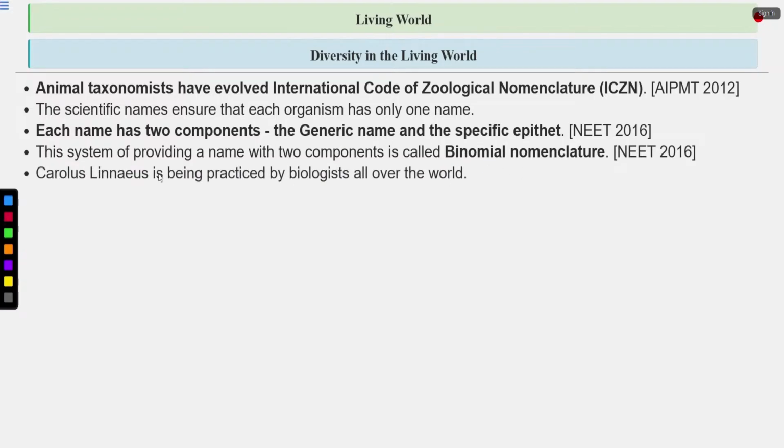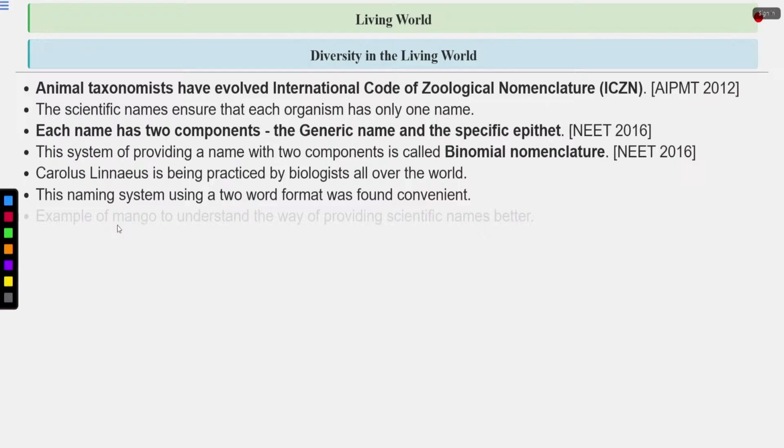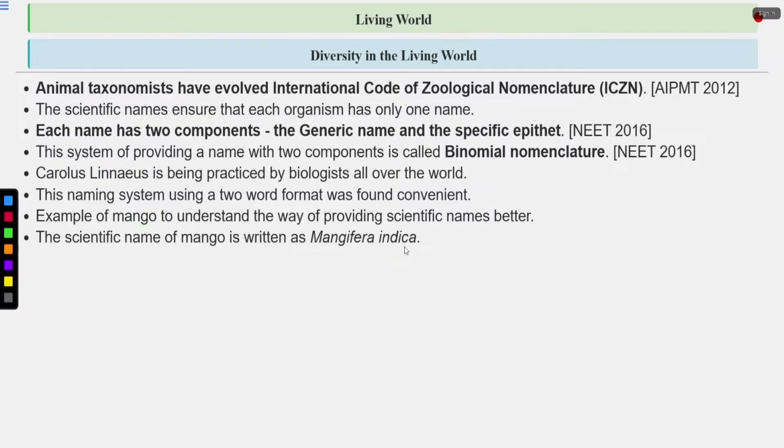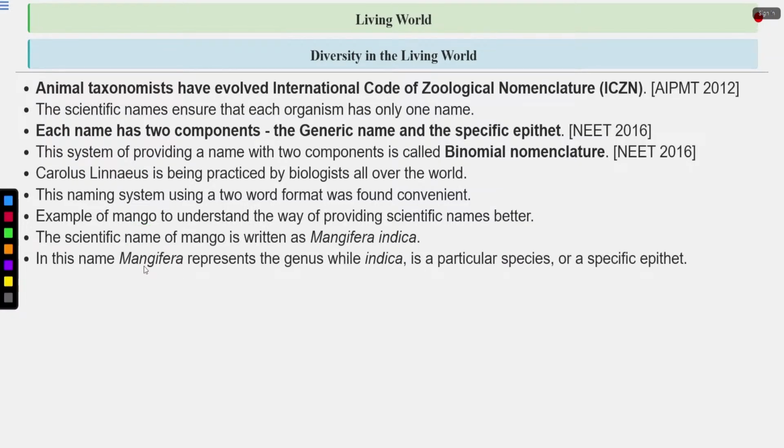Binomial nomenclature was given by Carolus Linnaeus. This naming using a two-word format was found convenient. Let's understand this binomial nomenclature with the example of mango. What is the scientific name of mango? It is Mangifera indica. Here, Mangifera represents the genus, while indica is the particular species or the specific epithet.